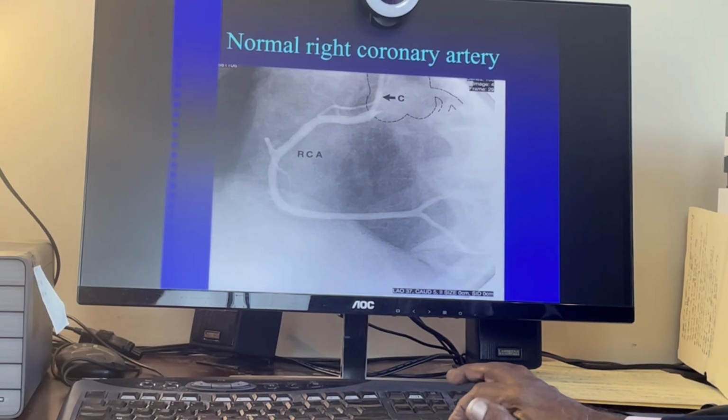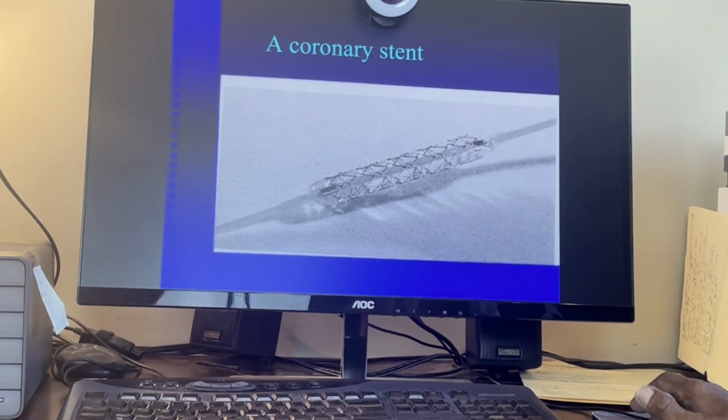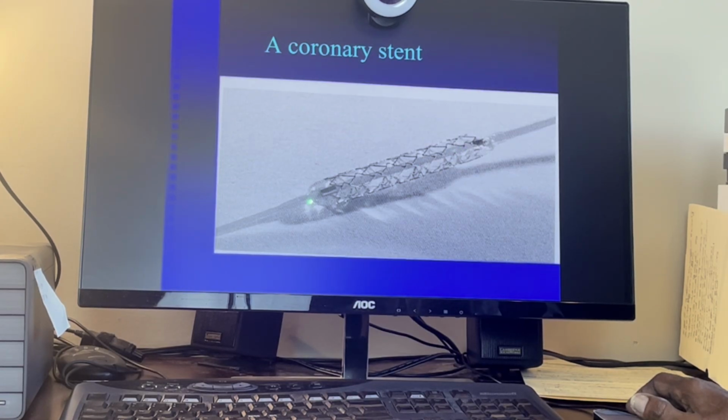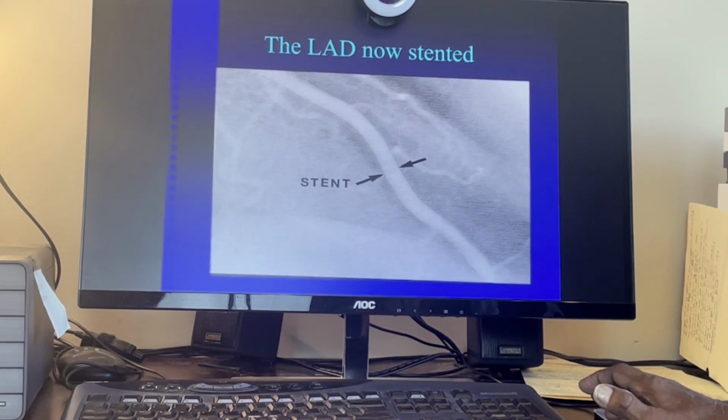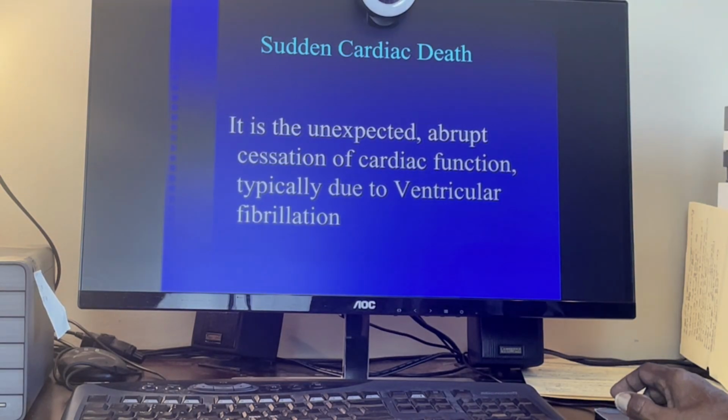Just for discussion's sake, I put a thrombus here in a patient with a heart attack, and I will put a stent. I will show you. This is a stent, which is a metallic mesh mounted on a balloon that can be put inside the artery. When the balloon is inflated, the stent will scaffold and the lesion will disappear as seen in the angiogram here.